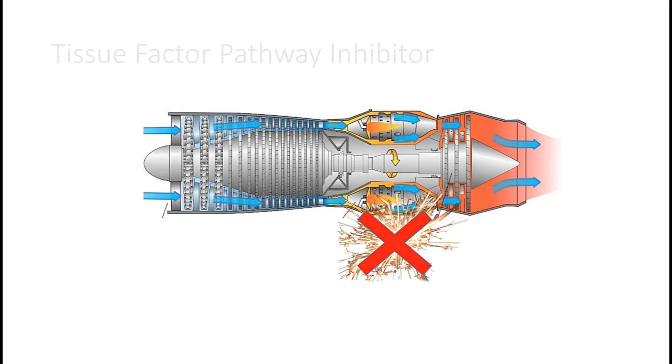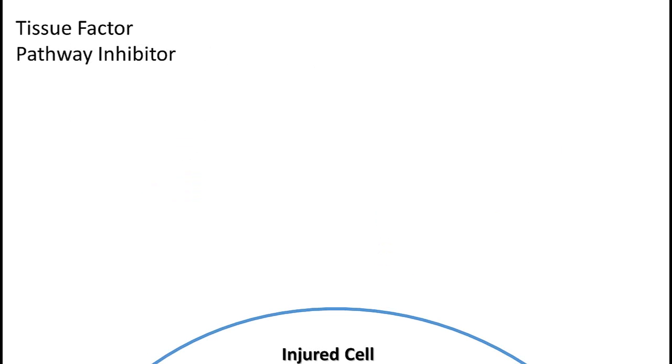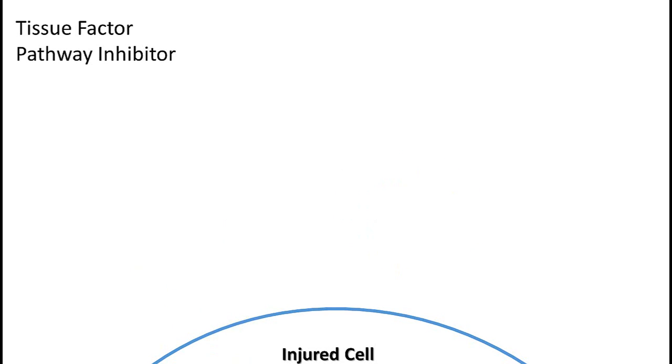Without a spark, we generate no thrust. This is the way to think about tissue factor pathway inhibitor. We've talked about how, when a cell is injured, it expresses tissue factor on its surface, which grabs factor 7 to complete the extrinsic tenase to form an initial amount of 10A and generate an initial amount of thrombin.